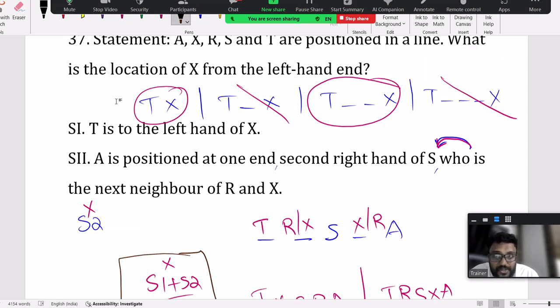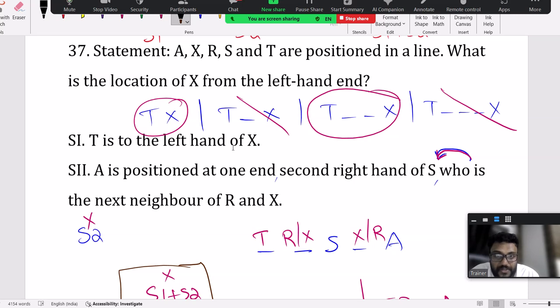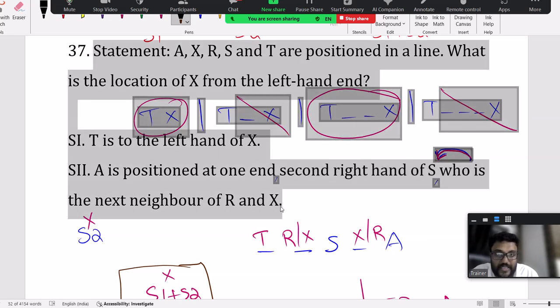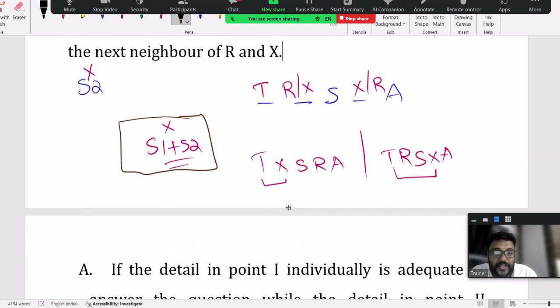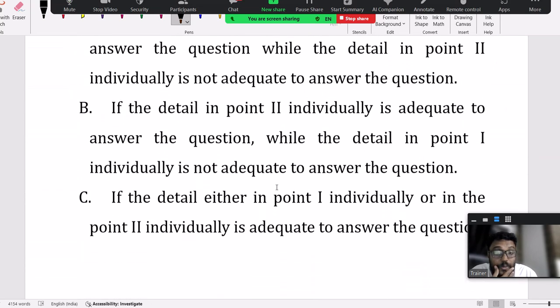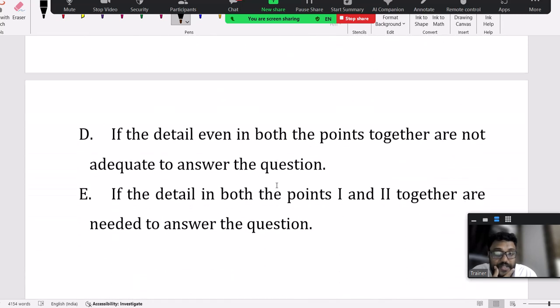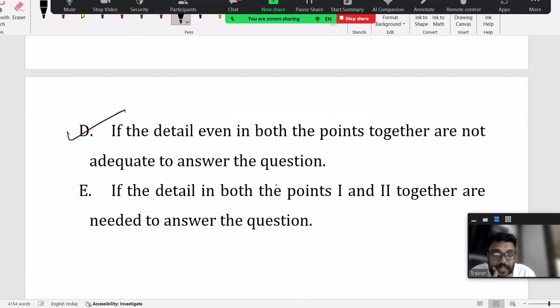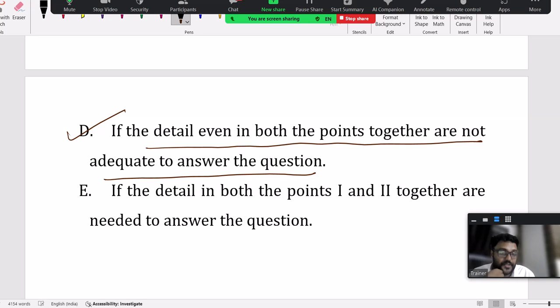Now, same question, one small change. Here your answer should be put together not sufficient. You can observe this is option D. Even both the points together are not adequate to answer the question.